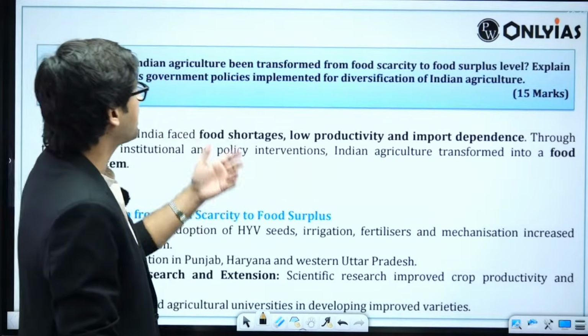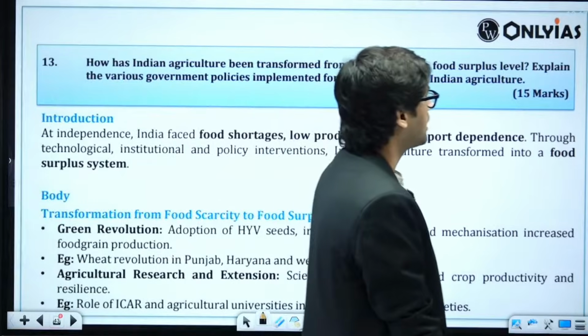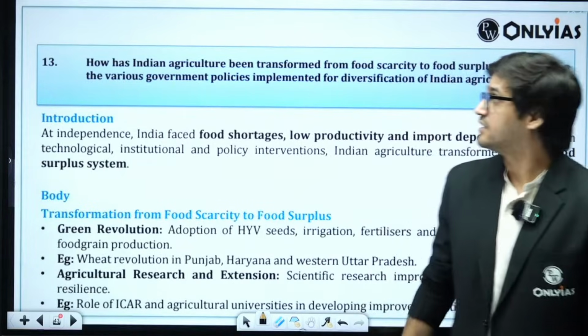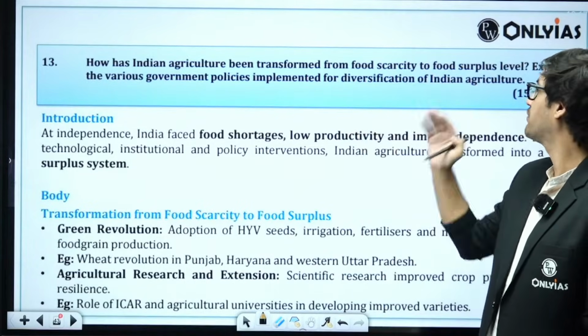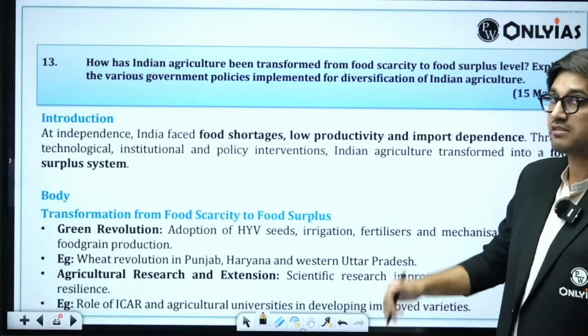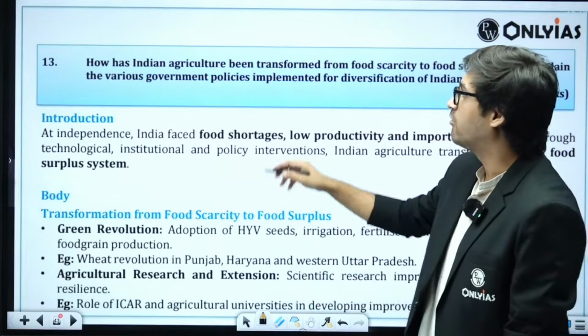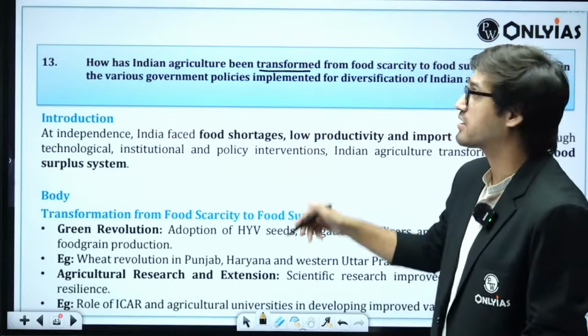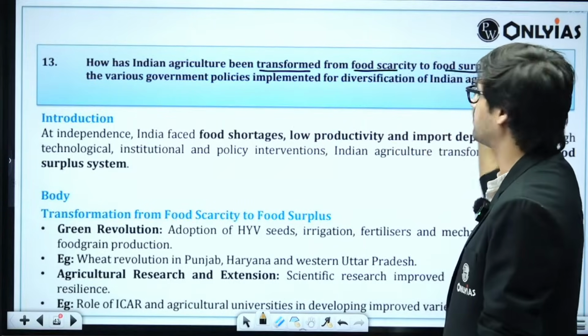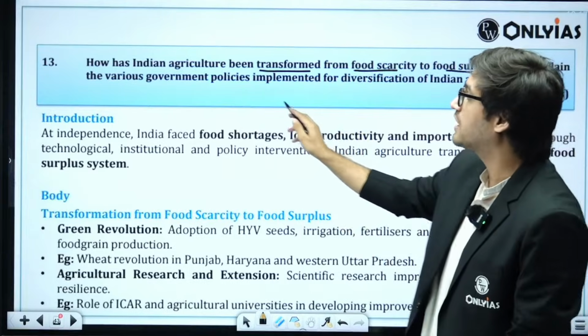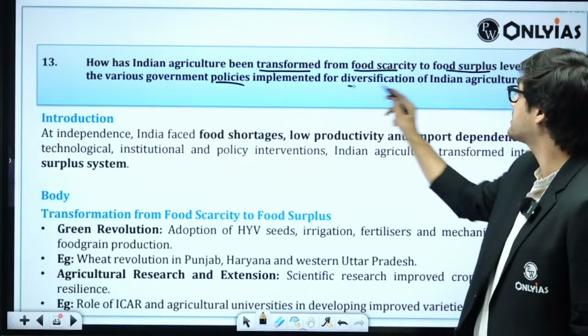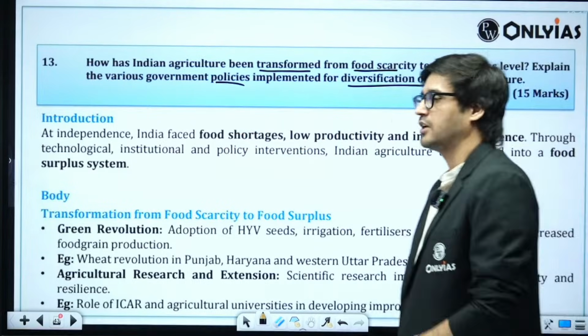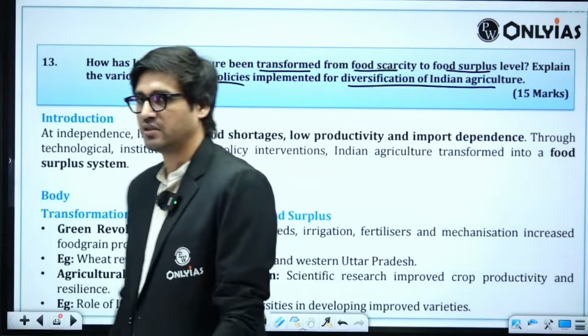How has Indian agriculture been transformed from food scarcity to food surplus level? Explain the various government policies implemented for the diversification of Indian agriculture. Remember, there are two different questions here. One is, how has Indian agriculture transformed itself from scarcity to surplus? The second question is, what government policies are related to diversification of Indian agriculture? Now, this is a very, very simple question.